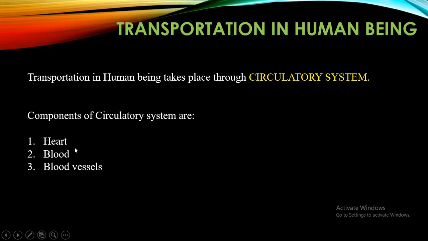And that pumping organ is nothing but your heart, which is pumping the blood into the blood vessels. So now we have to study the different components. We'll see what is the structure and what is the function of the various components of the circulatory system.